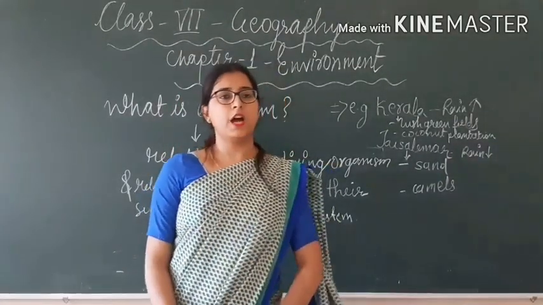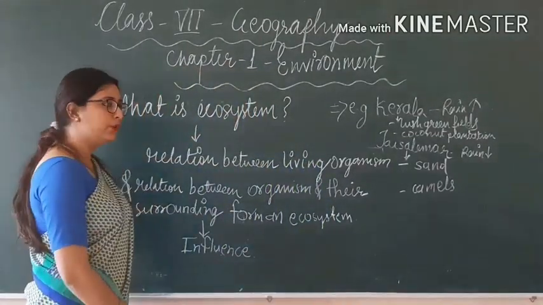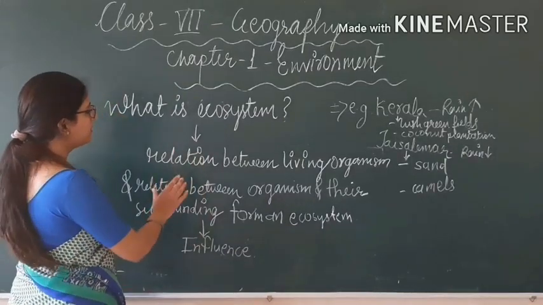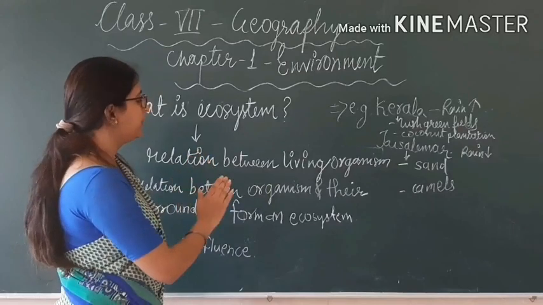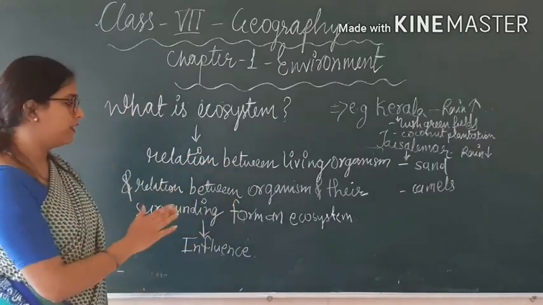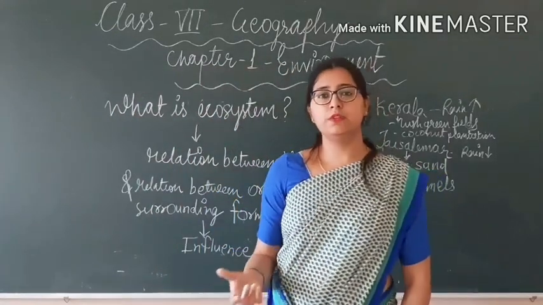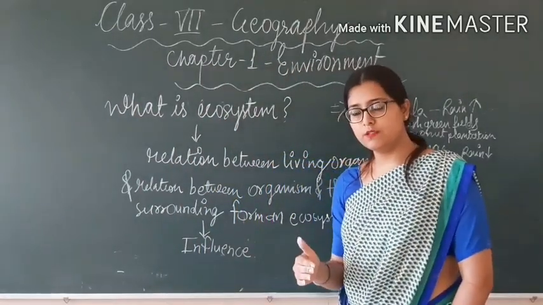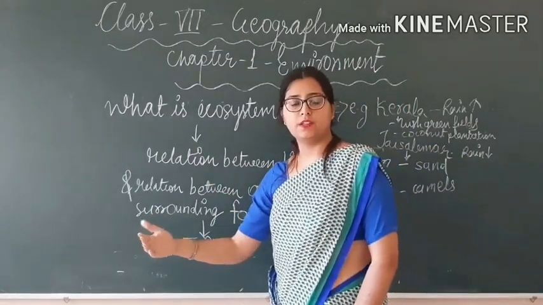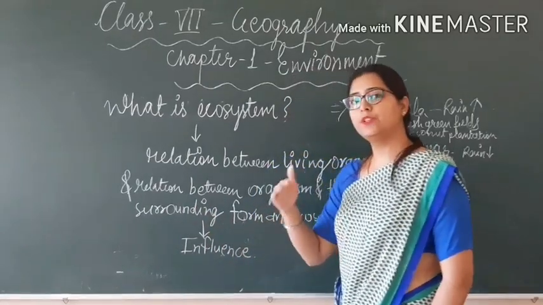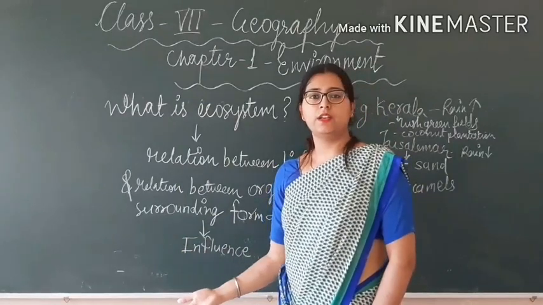See students, now I am going to tell you about the ecosystem. What is ecosystem? Ecosystem means the relationship between living organisms, one living organism with another, and between living organisms and non-living things.